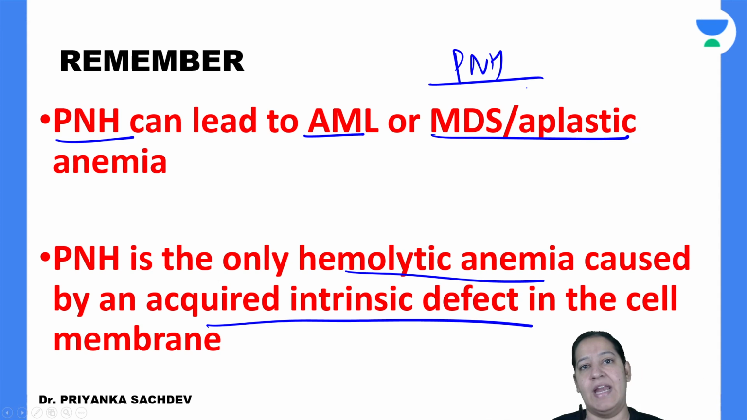Now see the question again. Go back and see the question again, so you can answer it correctly. You should know the triad of PNH, paroxysmal nocturnal hemoglobinuria.